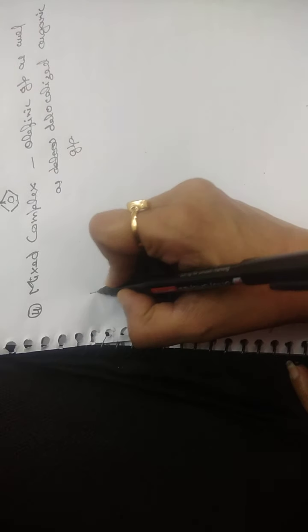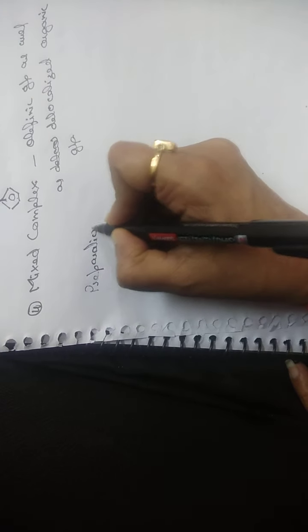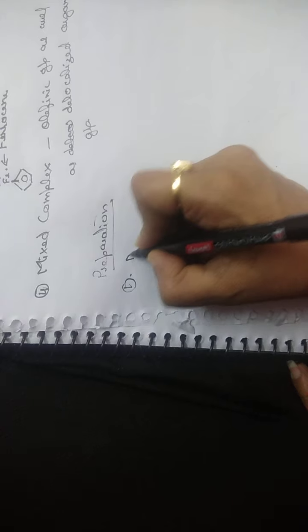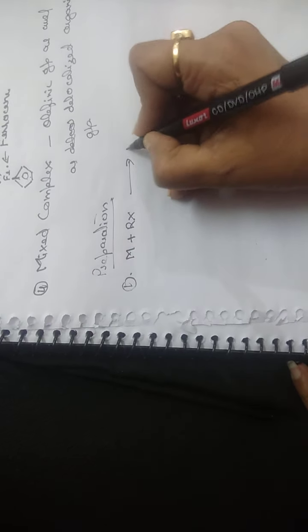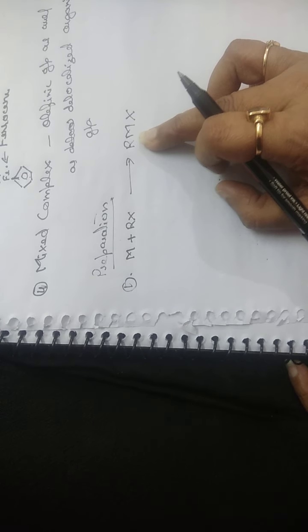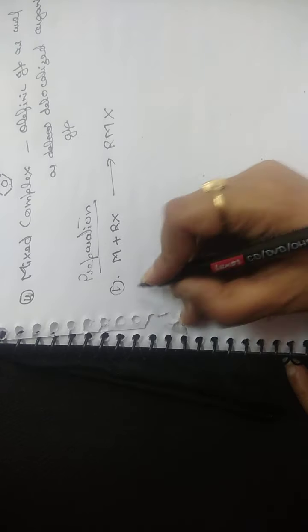Then we have preparation of Grignard's reagents. So we have number of preparations, but we are going to discuss some of them. So next is preparation of Grignard's reagent. The first is when metal reacts with alkyl halide, we get RMX. This is organometallic compound, and this is an example of Grignard's reagent.